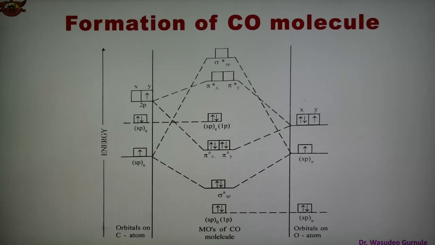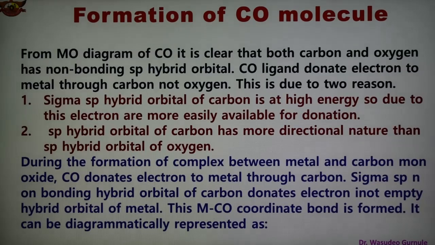So this is the molecular orbital diagram suggested by Coulson. From the MO diagram of CO, it is clear that both carbon and oxygen have a non-bonding sp hybrid orbital, and the CO ligand donates electrons to the metal through the carbon, not oxygen. There is a donation of electrons from CO through the carbon and not through the oxygen. This is due to 2 reasons. Why is the donation taking place through carbon and not oxygen? Because of 2 reasons.